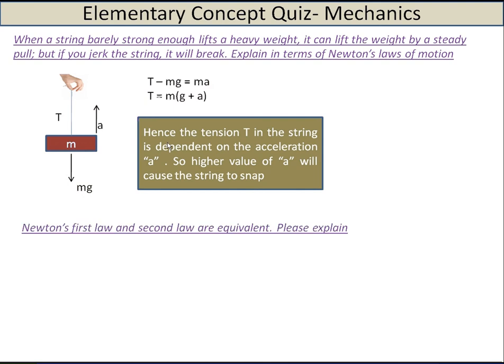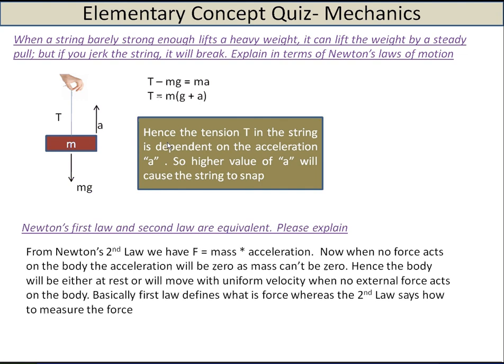So the next question: Newton's first law and second law are equivalent. Please explain. And this is a pretty simple one. As you know, Newton's first law basically gives the definition of force, whereas the second law basically tells how you measure the force. So let's see from Newton's second law. We have force equal to mass into acceleration, and when no force acts, since mass cannot be zero, acceleration on that body is zero.